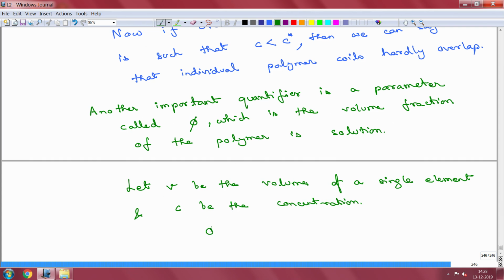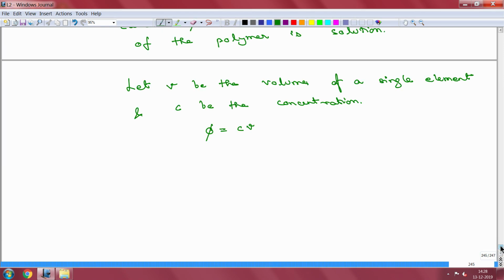Then obviously, phi is related to C and v by phi equal to C v. Right. So, what does this imply? When you have phi equal to 1, you will have a situation where there are no solvent molecules, there will only be polymer molecules. So, that is also called a polymer melt, by the way.